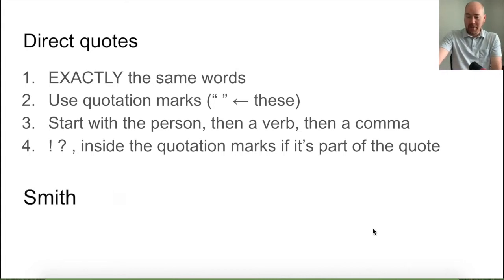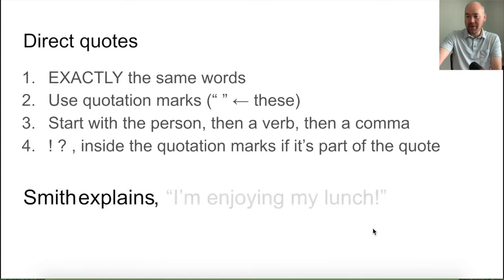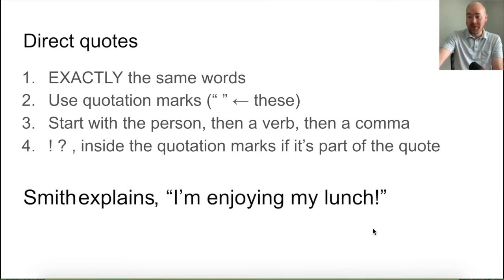So, for example, Smith explains, comma, "I'm enjoying my lunch." And that's it, right? So Smith is the person, then a verb, in this case explains, and then a comma, then quotes, "I'm enjoying my lunch," and that's exactly Smith's words.